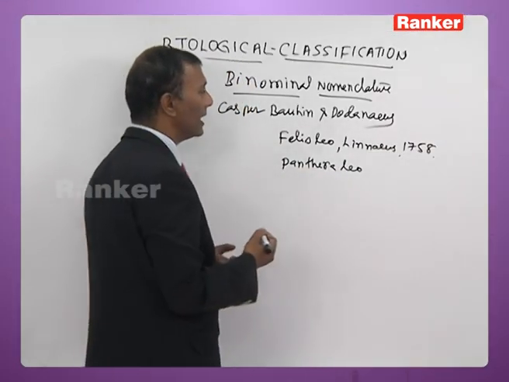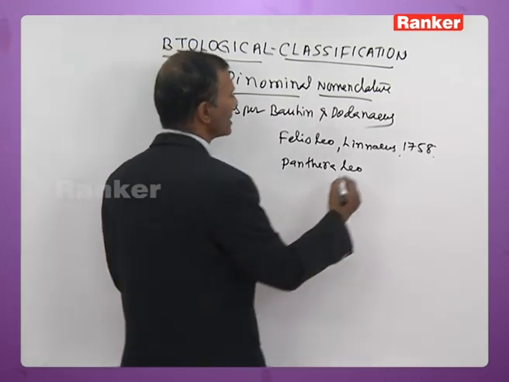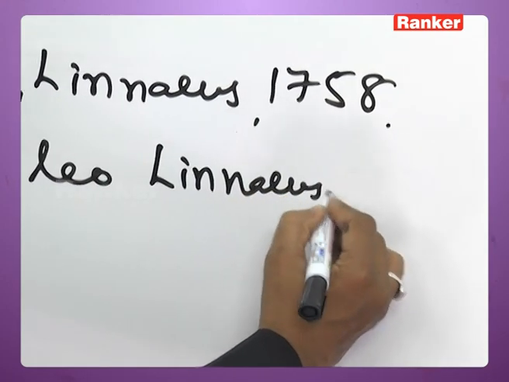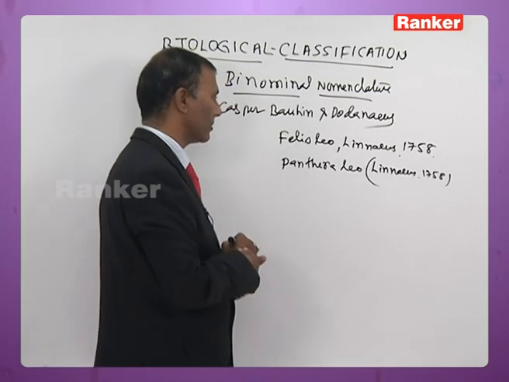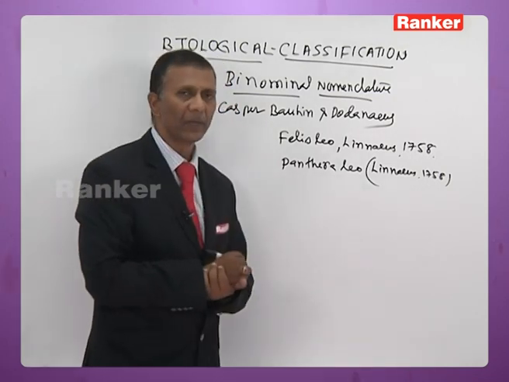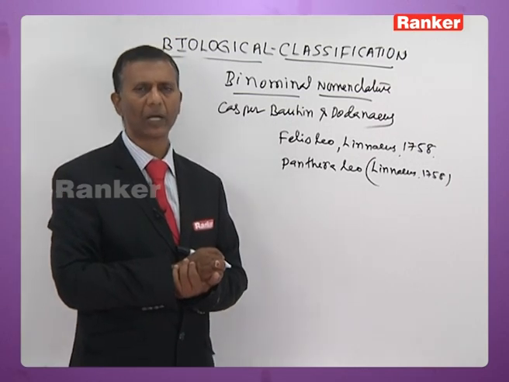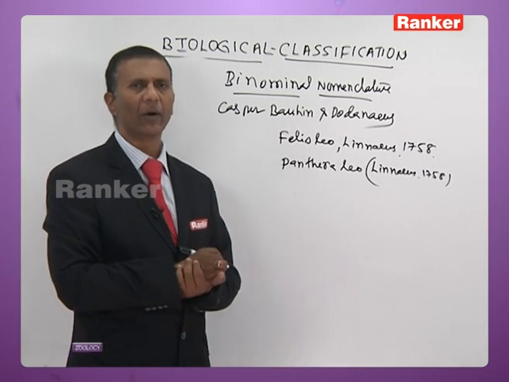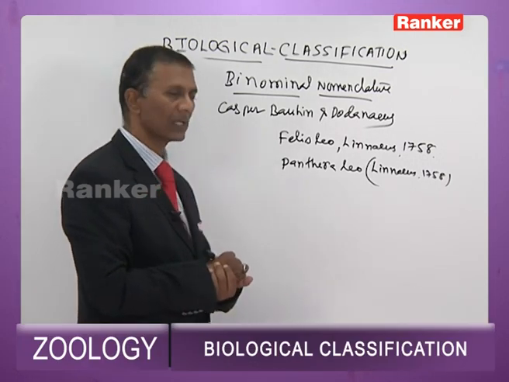So when it is written like this, the original author's name should be mentioned in parenthesis. That is Panthera leo (Linnaeus, 1758) should be mentioned in brackets, to indicate the original author of that particular name. Now, the name of the author or taxonomist should be mentioned in parenthesis, along with the year of publication. Also one of the rules here.